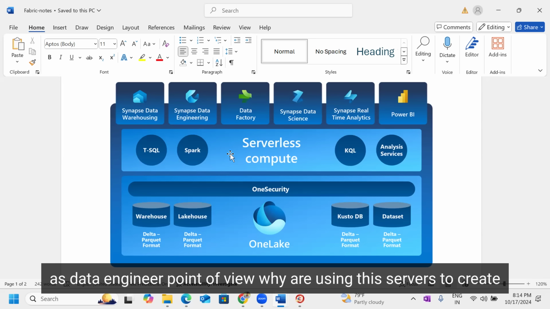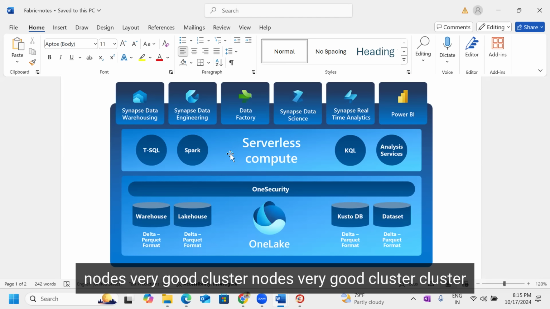As a data engineer's point of view, why are we using these servers? To create nodes. Very good, cluster nodes. Very good. Cluster.